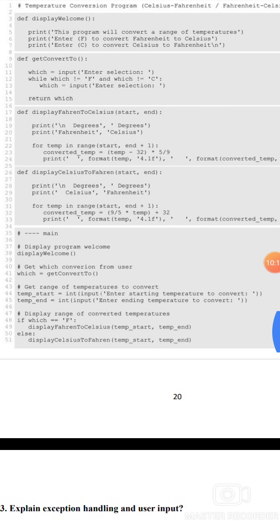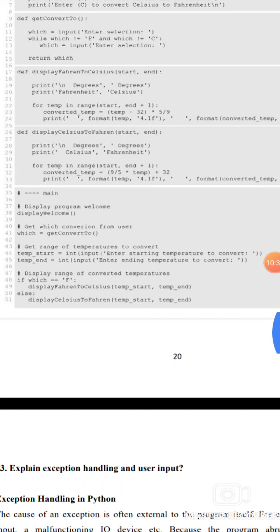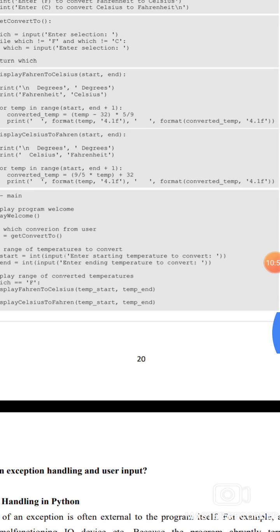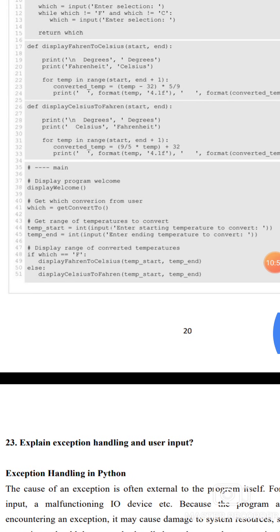def display_Fahrenheit_to_Celsius(start, end): print the degrees, then print Fahrenheit and Celsius. For temp in range(start, end + 1): converted temperature equals (temp minus 32) times 5 by 9. Print format of temp, converted temperature, formatted as 4.1f.